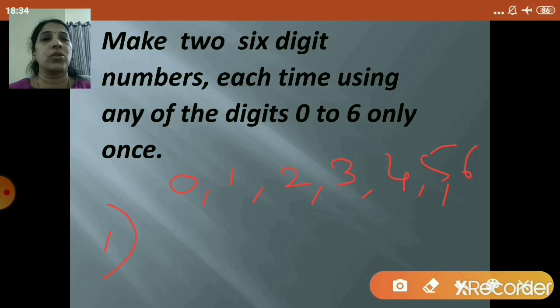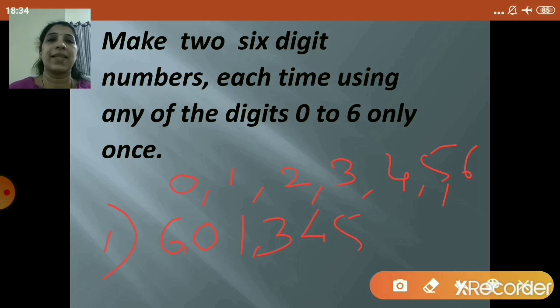Any 6 digits you take, right? 6, 0, 1, 3, 4, 5. So this became your first one, right? It is 6-digit, right? Okay. So in this way you are going to make your two 6-digit numbers.